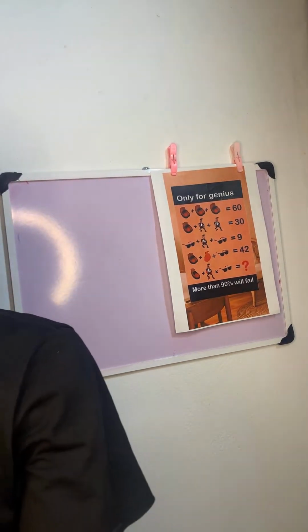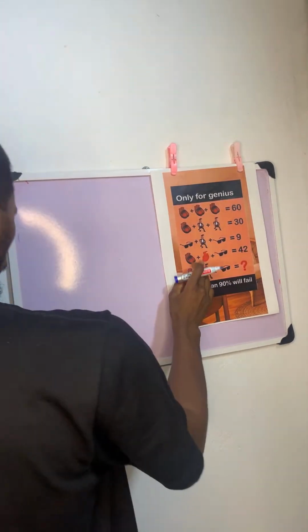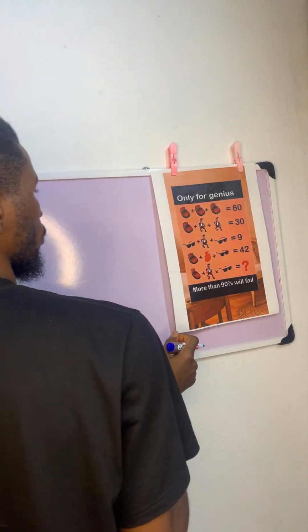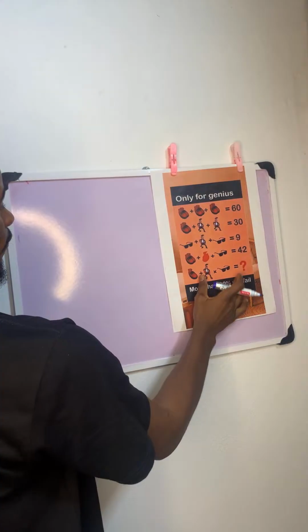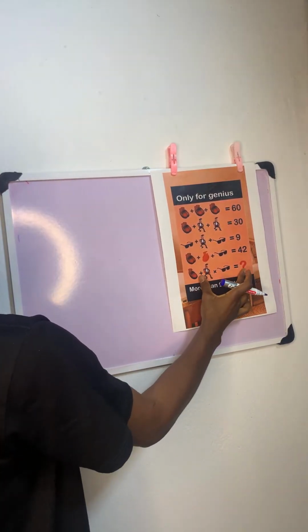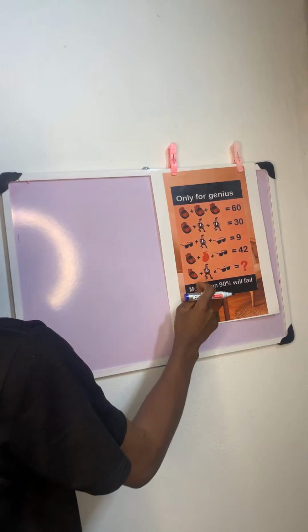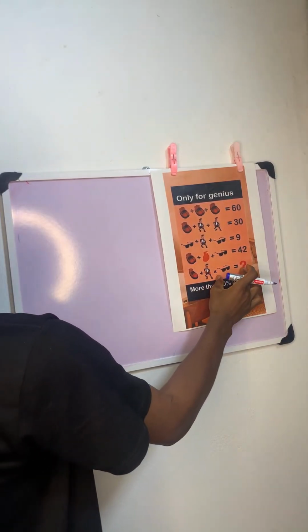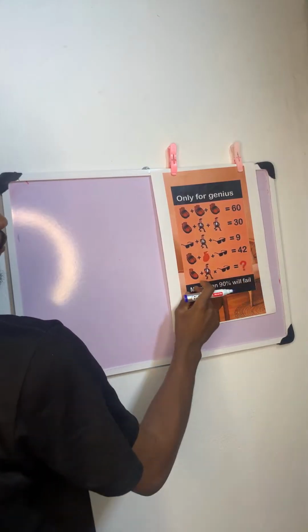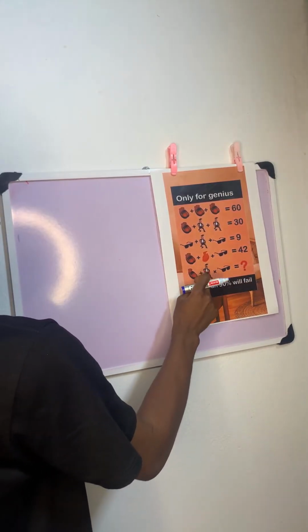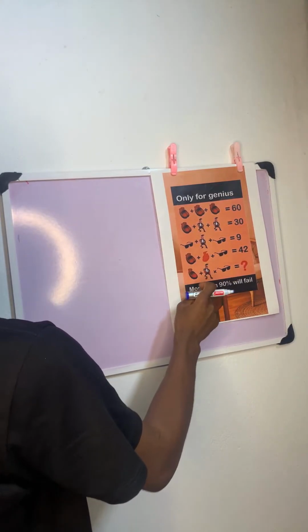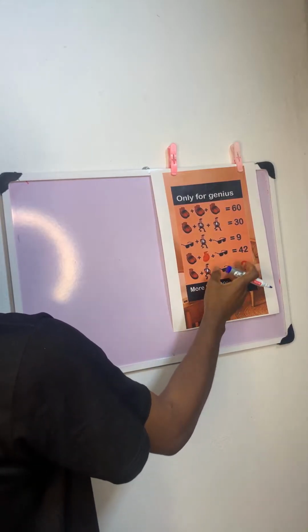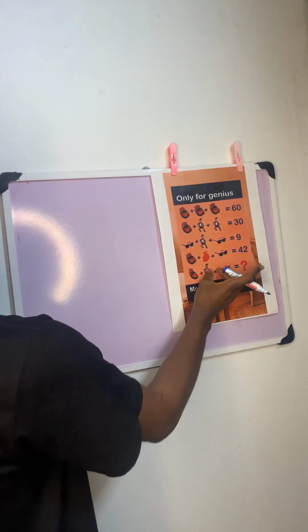All right, guys, let's solve this together. So for this particular problem, this is what we are going to do. Like I explained in the previous example, when you have a puzzle like this, the first thing you need to do is look at the question. They're asking us one shoe plus this guy times glasses will give you what? So before we can find the answer here, we have to find the value of the shoe, the value of this guy, and the value of the glasses. First of all, find the value of each object before you come back to input it into the expression, and then you'll be able to get your answer.